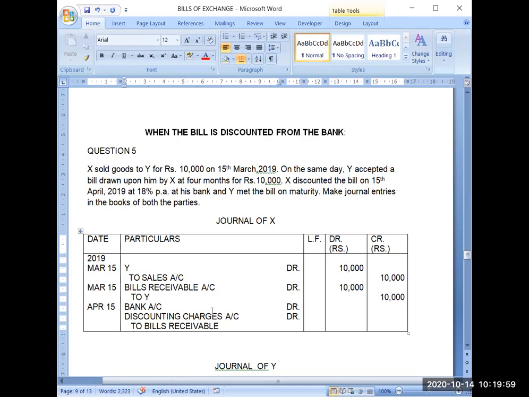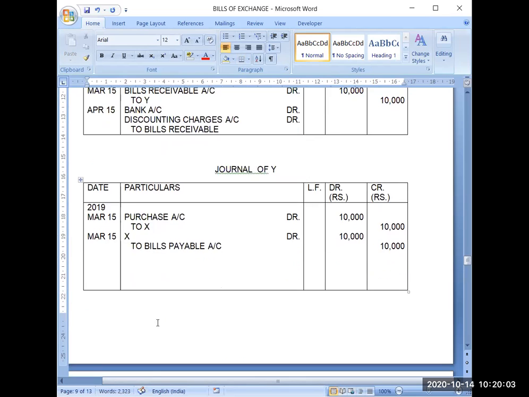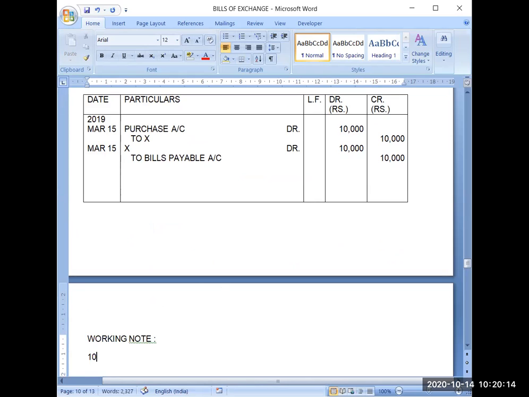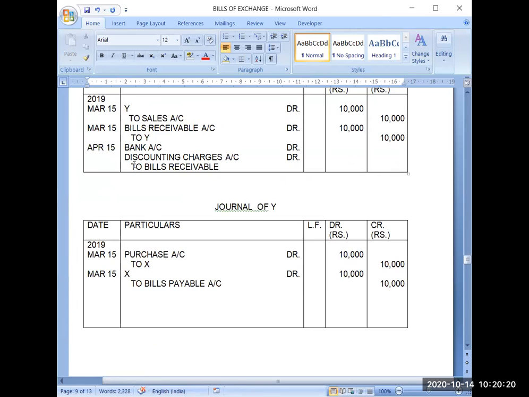Now we have to calculate the amount. See, we will give a working note here. Working note. Amount of the bill is 10,000. The duration of the bill was 4 months, but X has kept that bill for 1 month with himself only.